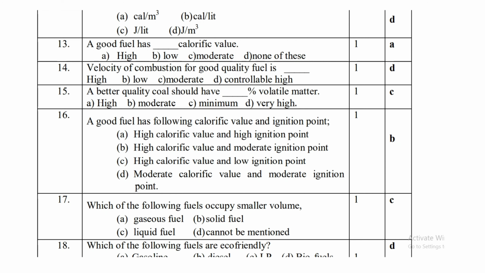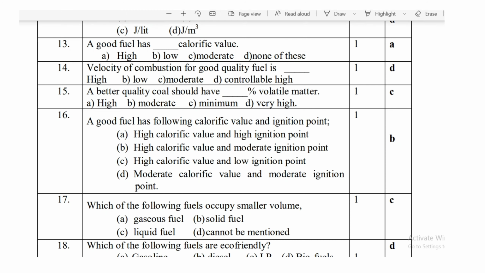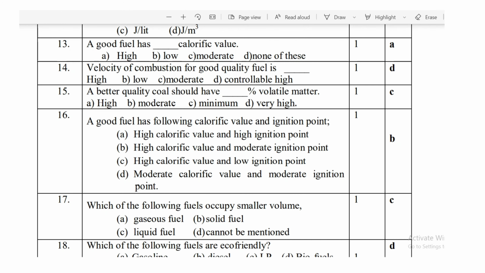Then, a better quality coal should have dash percentage of volatile matter. It should be minimum. Volatile matter should be minimum. If volatile matter is more, then calorific value will decrease. A good fuel has high calorific value and moderate ignition point.